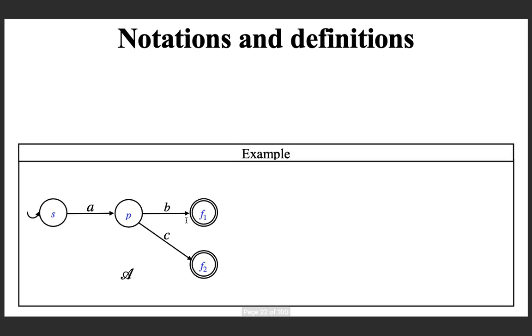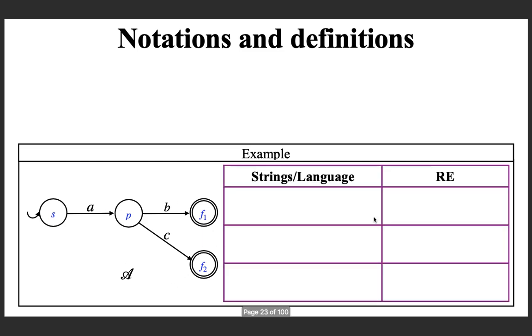Then look at this example NFA. We are going to see another representation here. We know from the previous slide, what is L_sf1? It is only ab, and this is the regular expression. You can notate it as the regular expression for this set.